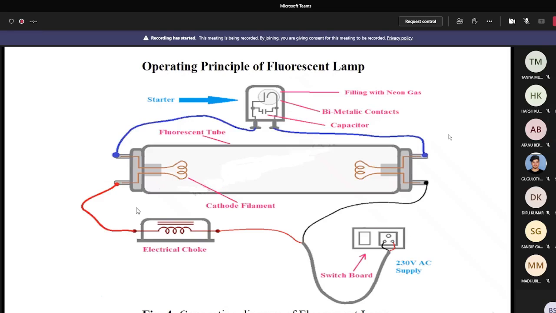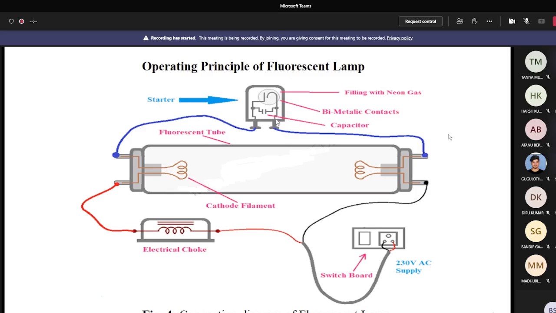Sir, I didn't get this part. Repeat this. Okay, listen to me properly. I can tell you again. You ask a question and I can tell you. So now at the moment of disconnection, the current decreases surely. Is it okay or not? Then the current passes through the capacitor only.